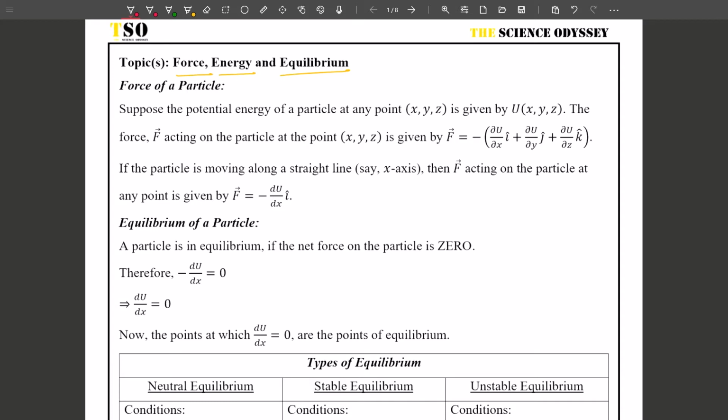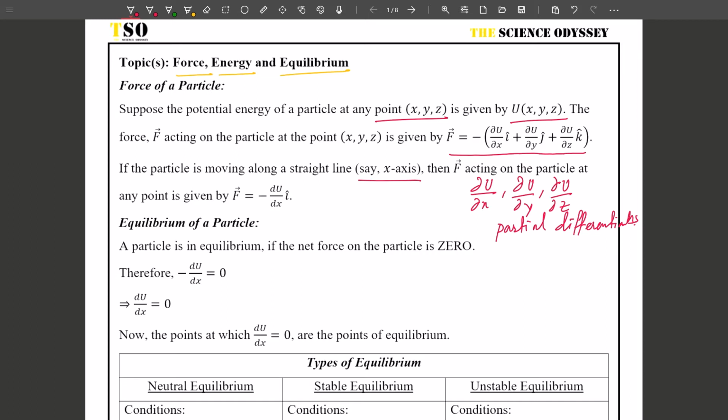So if the potential energy of a particle at any point x, y, z is given by this, then the force acting on the particle is given by this, where du by dx, du by dy and du by dz are the respective partial differentiations. Remember this thing, these are partial differentiations. And if the particle is moving along only a straight line, that is say x-axis or y-axis, then it is given by this.